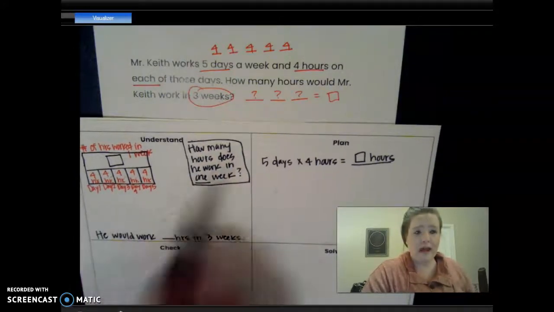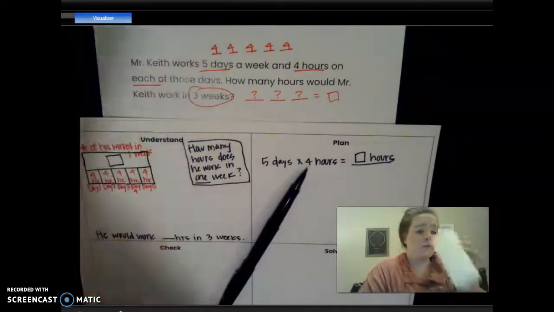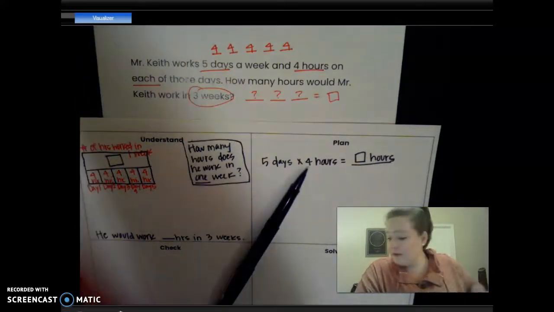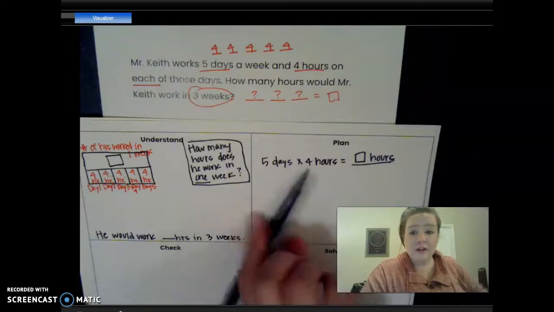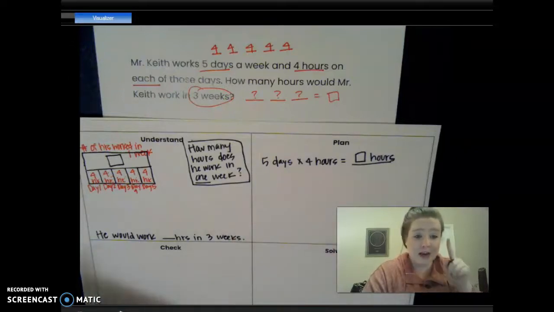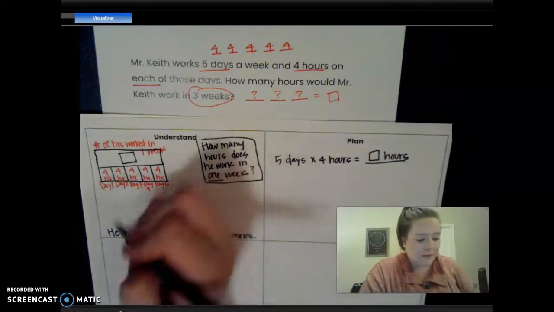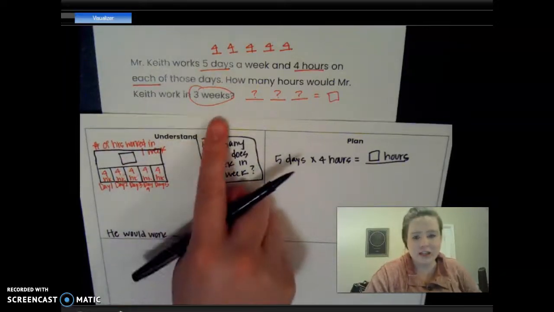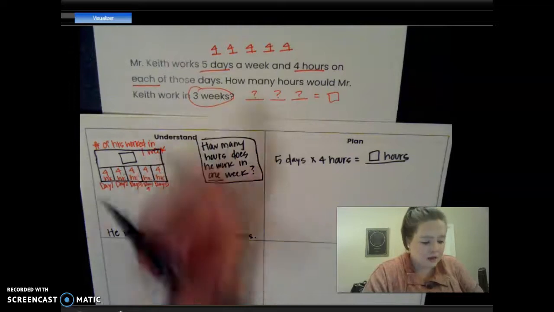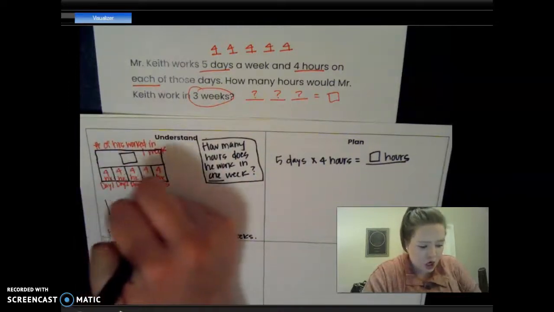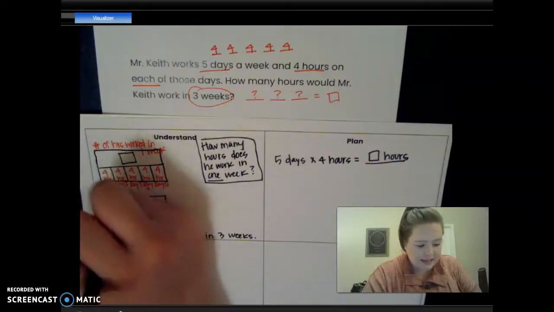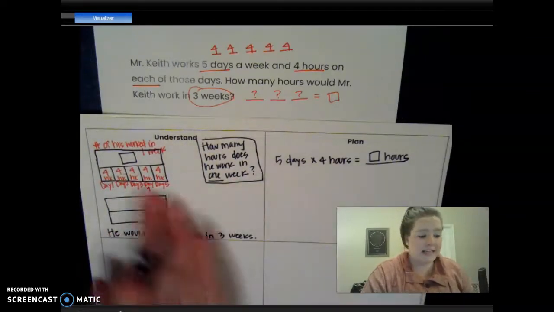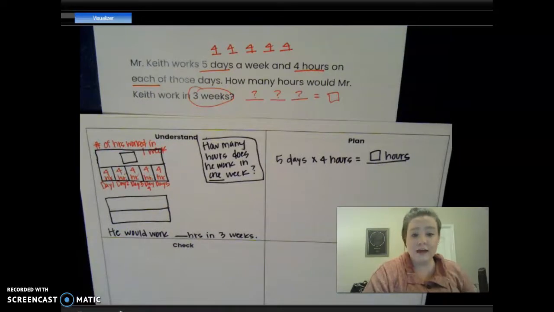And so far, what have we found? But I know I heard some of you say that. We have only found the number of hours he works in 1 week. Okay? And I did not put a question mark here because that is not what my question is asking. So I don't put a question mark until I know that that's what my question is asking. Okay? So, what is this strip diagram going to look like?